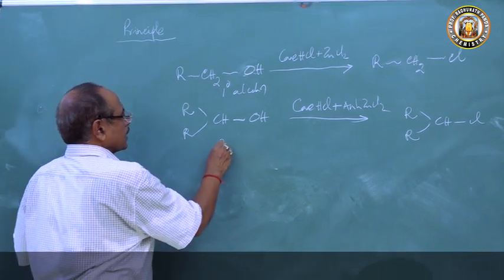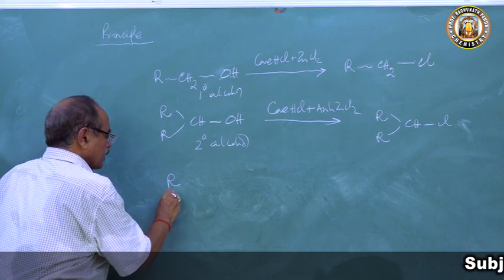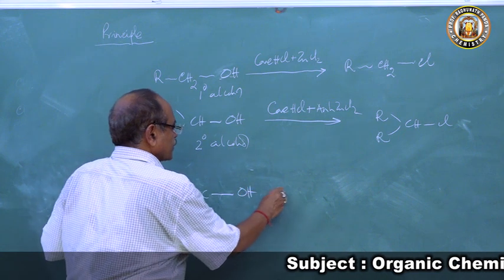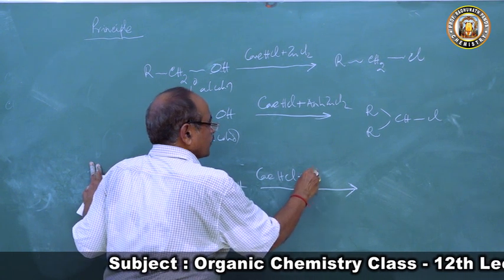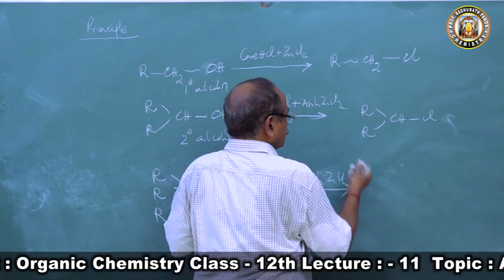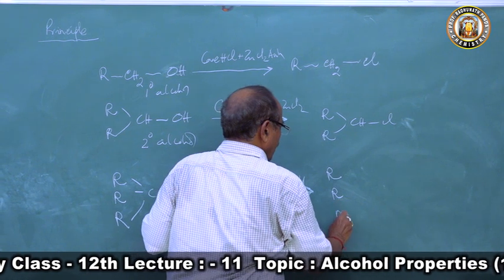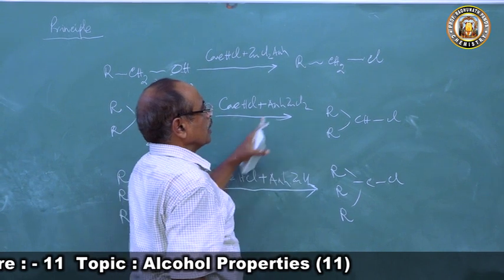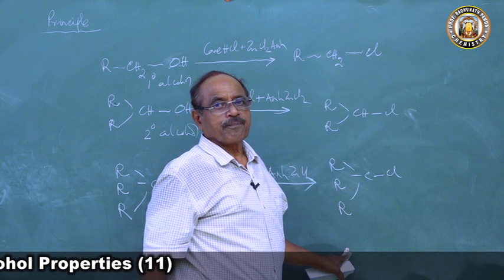If you take tertiary alcohol, R3COH, and treat it with the same concentrated HCl plus anhydrous zinc chloride, this forms its alkyl chloride R3CCl. So this forms primary, secondary and tertiary alkyl chloride.